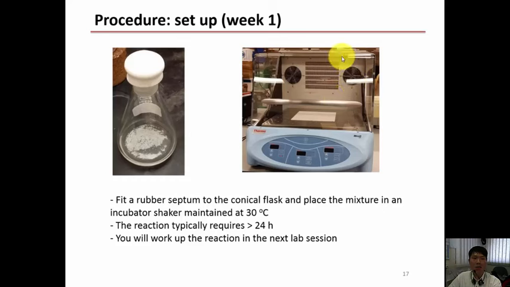This device here may look very small to you, but it can actually house all the groups' flasks. So don't worry, please don't fight for space. There is enough space for all of us. Share.